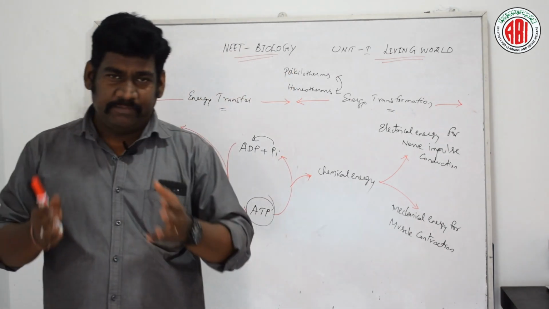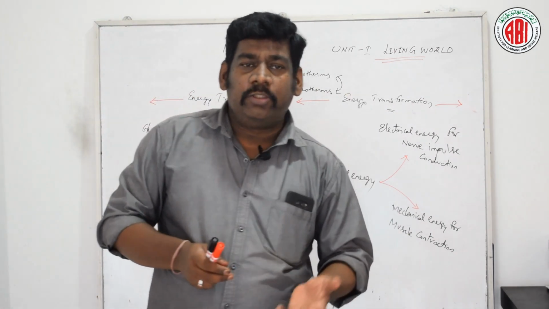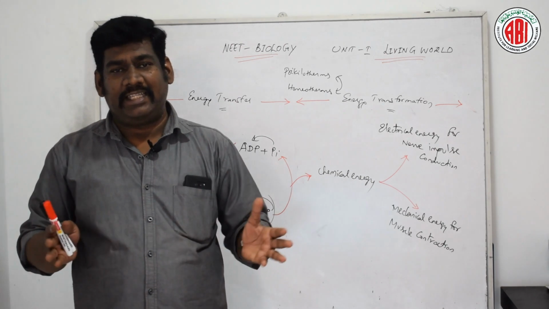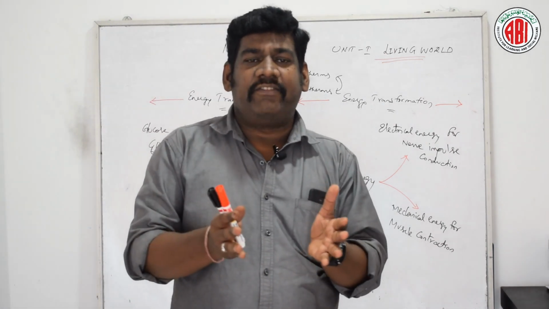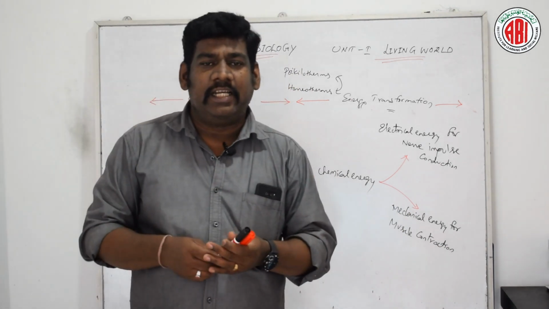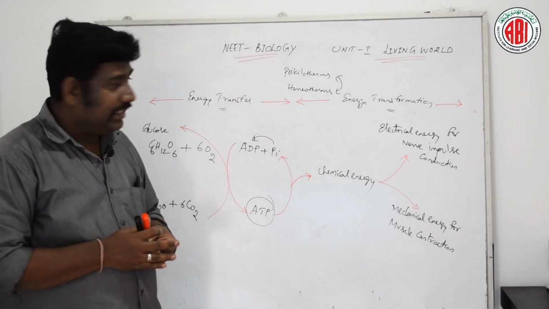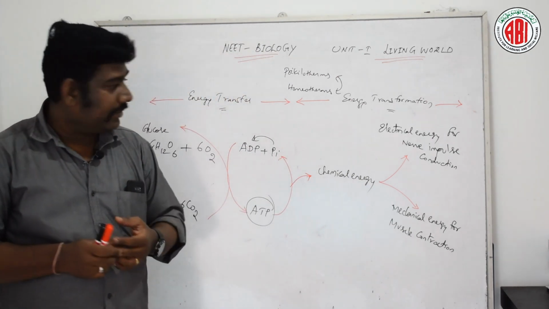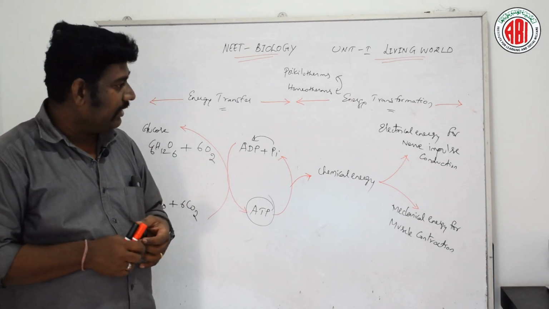So the organism is able to adjust with the environment, and that is called adaptation. Individuals with favorable characteristic features replace those with less favorable characteristic features. Based on this adaptation, organisms are further classified into many categories. We'll discuss adaptation in detail in another chapter, ecosystem and environmental biology.